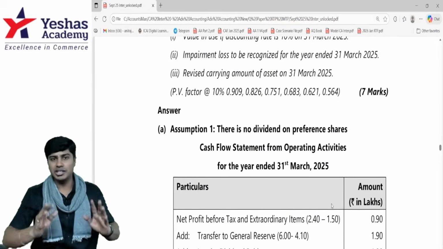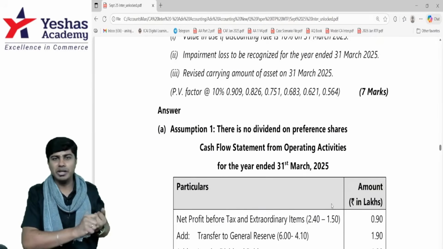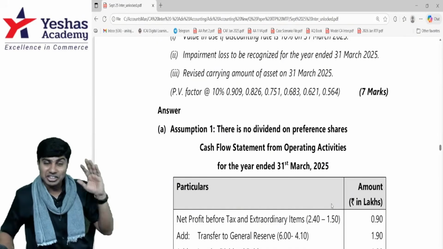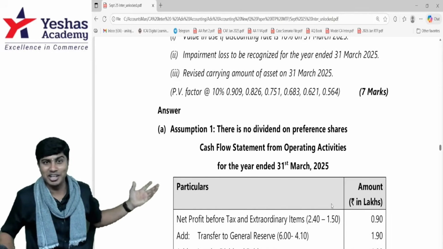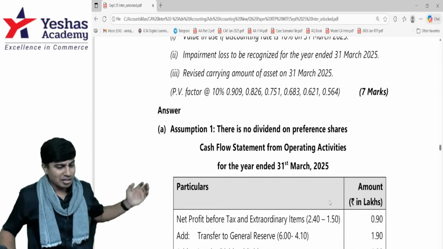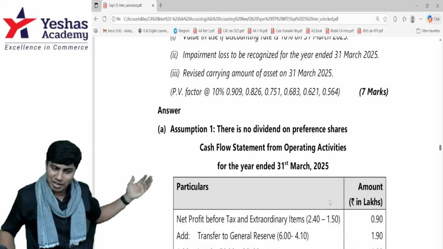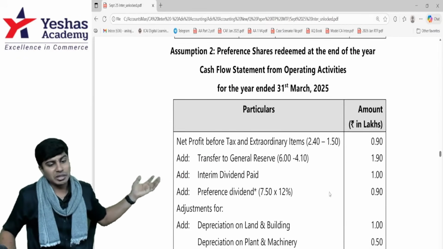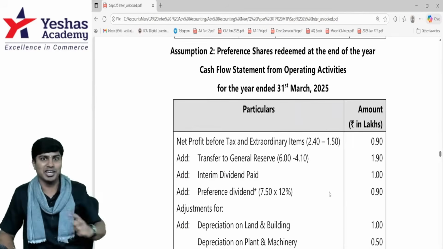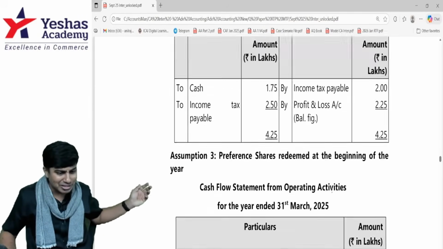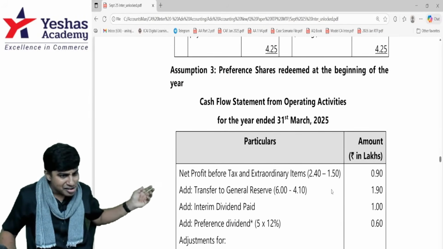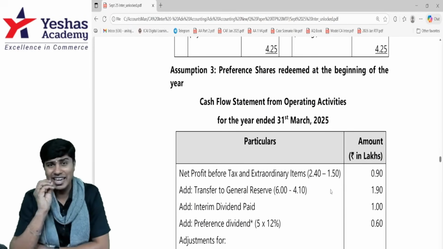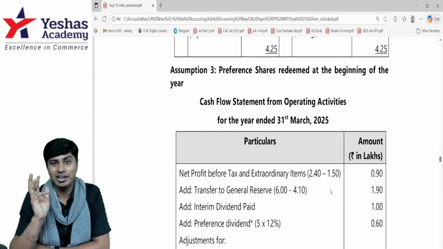The final conclusion is here. ICAI in September 2025 suggested answer has openly given 3 assumptions and 3 different answers based on 3 different assumptions in the cash flow solution. First one, assumption 1, where there is no dividend on preference shares. Assumption 2, where the preference shares are redeemed at the end of the year. And assumption number 3, where preference shares are redeemed at the beginning. In all these 3 cases, the cash flow is different.